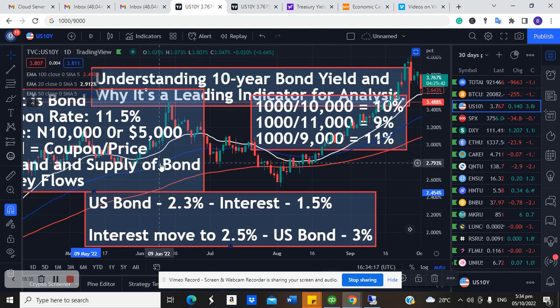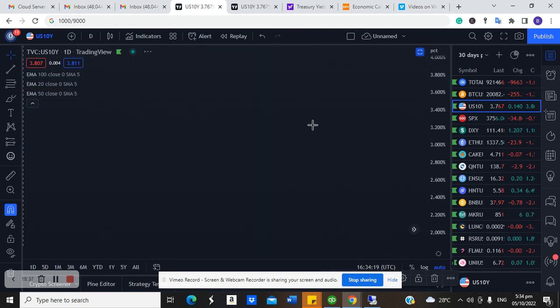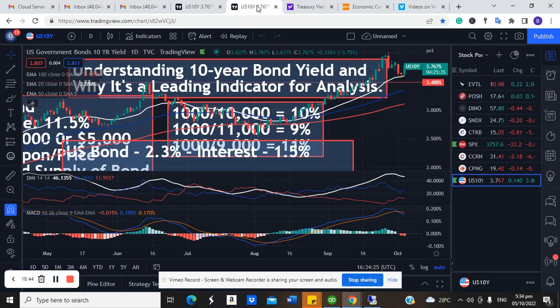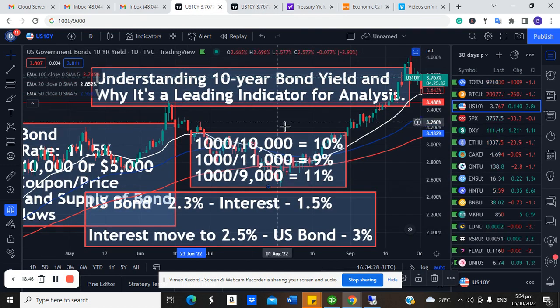This explains why you have been seeing an increase in bond yield. So let me open this chart to explain that better.